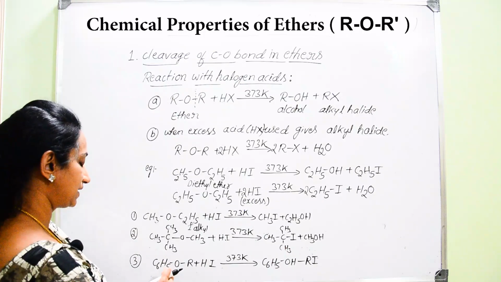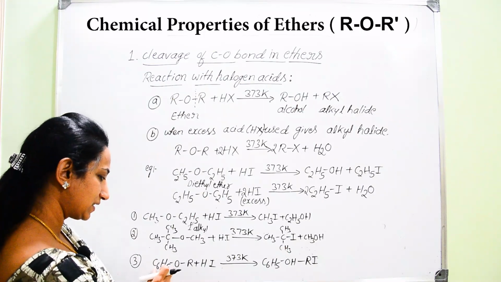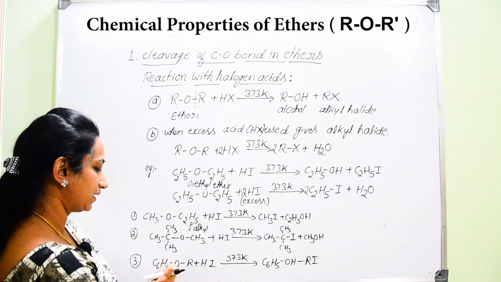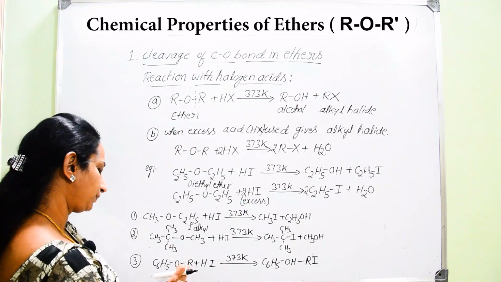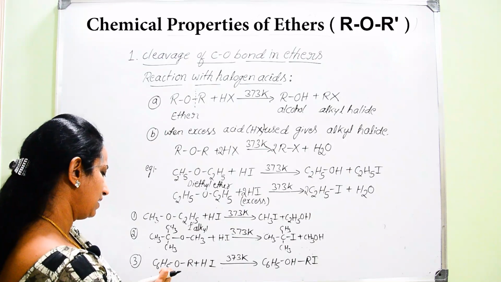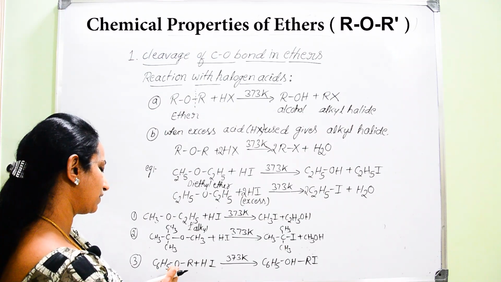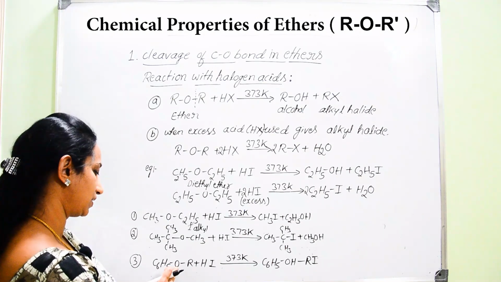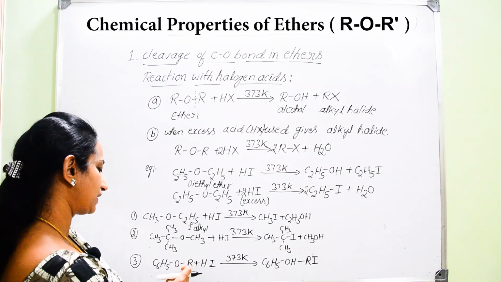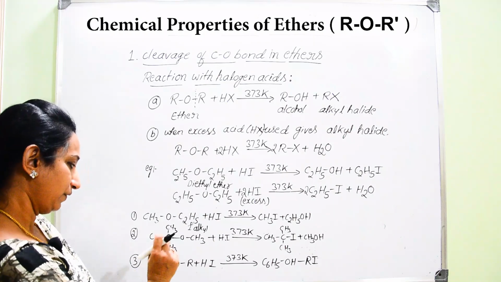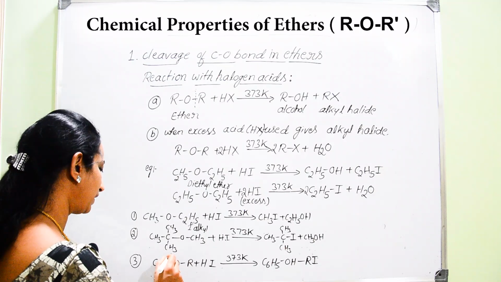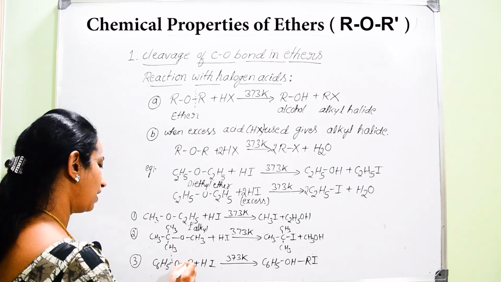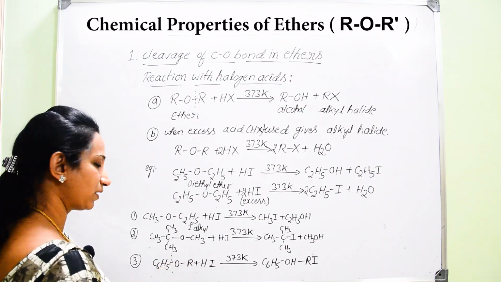And another example: here one side there is a phenyl group, an aromatic ring, and the other side there is an alkyl group. In that case, what can you expect? So here you can guess. To the carbon of C6H5 there is an attachment of oxygen, and on this side, to the alkyl group, there is an attachment of oxygen. Where do you find it easy to break the bond, either between the aromatic carbon and oxygen or between the carbon of the alkyl group and oxygen?